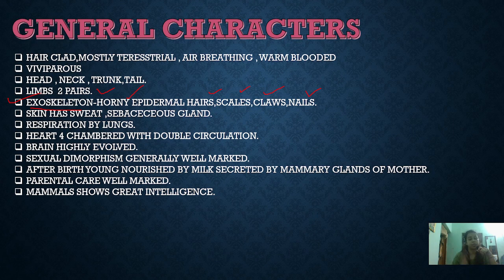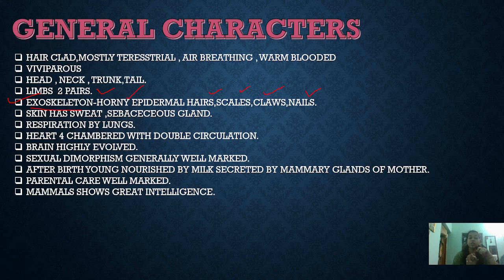Rest, that is respiration, is by lungs, and double circulation, although no doubt a four chamber heart is present, but double circulation is seen. Okay. And one more distinctive feature about this class is that they have a highly evolved brain than that of the other classes. So compared to the other classes like the Pisces, reptilia, amphibia, aves, the mammals have higher intelligence.